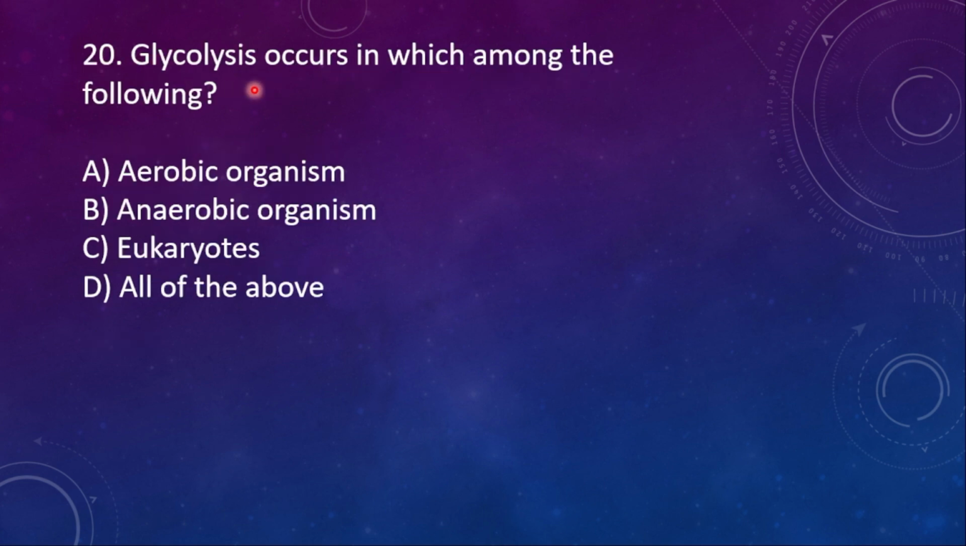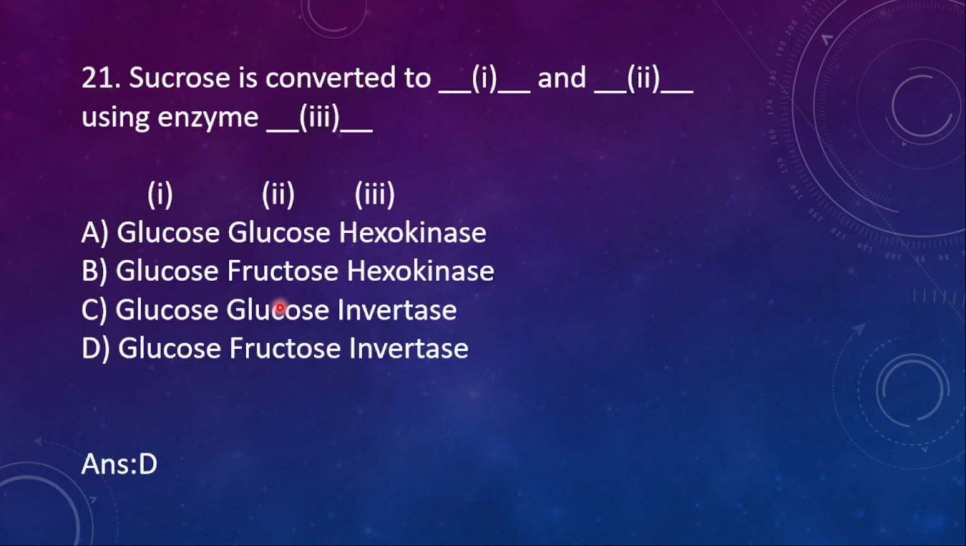20th one. Glycolysis occurs in which among the following? A, aerobic organism, B, anaerobic organism, C, eukaryotes, D, all of the above. So glycolysis occurs in all of the above. It takes place in every organism, the glycolysis process.